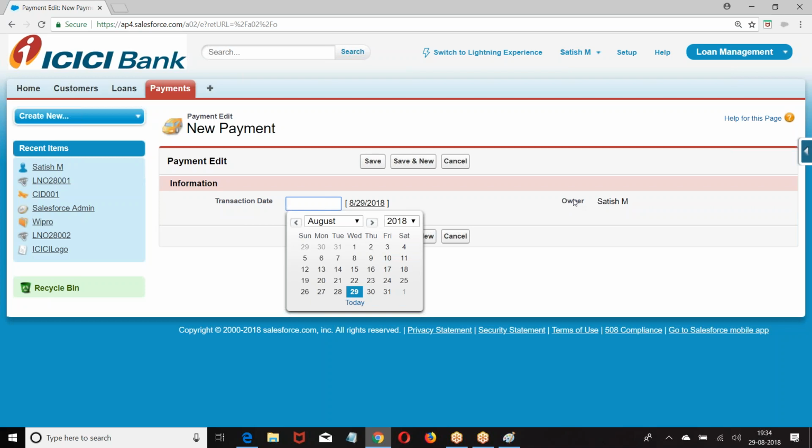The owner is an employee of my company. If it is ICICI bank, he is an employee of ICICI bank who is responsible for processing that application or processing that loan or processing the service request. Customer made a call. He told there is an issue. Then Satish is assigned. Satish, look into this issue. I am the owner who is responsible for closing the problem with this customer. So every record will have an owner. I hope you are good with this. Clear? Right.